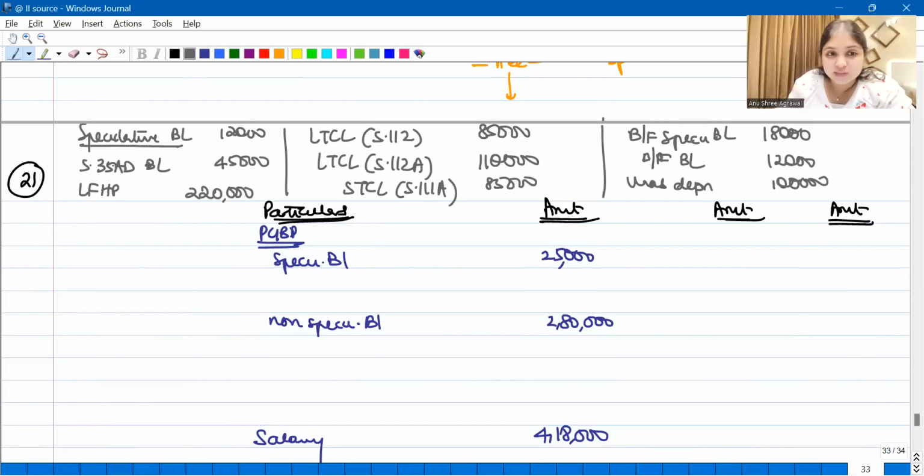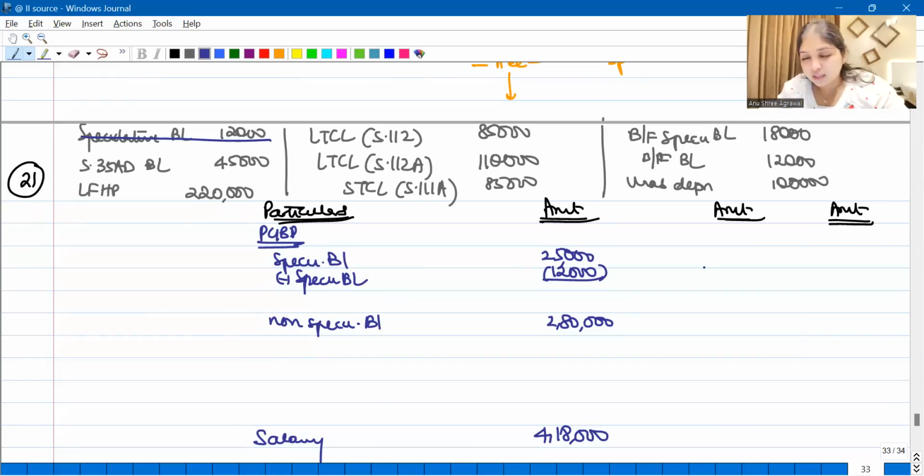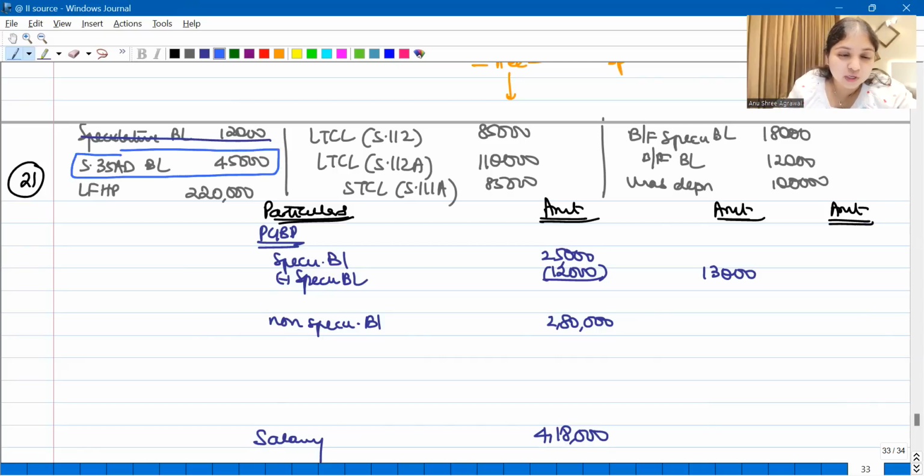Even in the current year losses, you will always do intra-head first. Tell me, speculative business loss, is intra-head possible? Yes, speculative business loss I can adjust only against speculative business income. I have speculative business income, so I can subtract this loss fully. I will still be left with 13,000 speculative business income. Then the business loss can be adjusted against what? Only against business income. I don't have any such business income here, so I can say that this has to be carried forward.